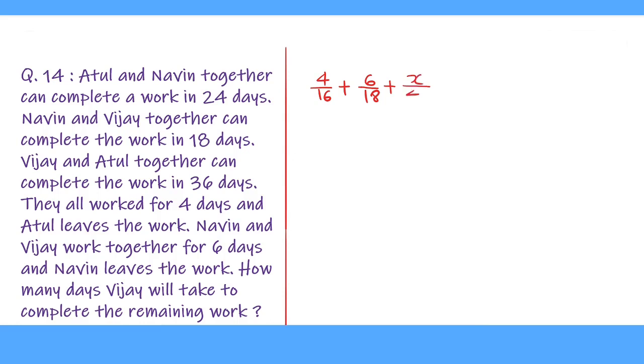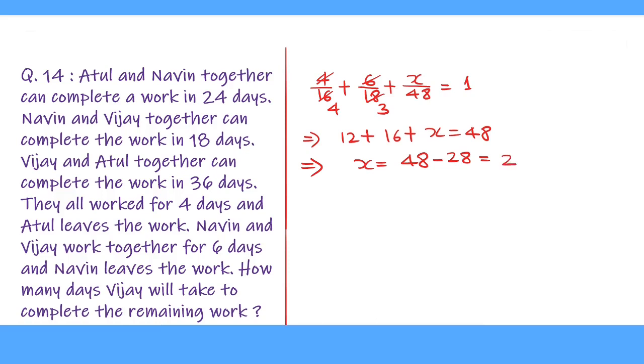So X upon 48 equal to 1 work. And if we solve this, we will find the value of X. Then that is our answer. We cancel 16 by 4 for 4 times. We cancel 18 by 6 for 3 times. And we multiply both sides by 48. So 48 upon 4 is 12, plus 48 upon 3 is 16, plus X equal to 48. Therefore, X equal to 48 minus 16 and 12, which is 28. 48 minus 28 equal to 20 days.